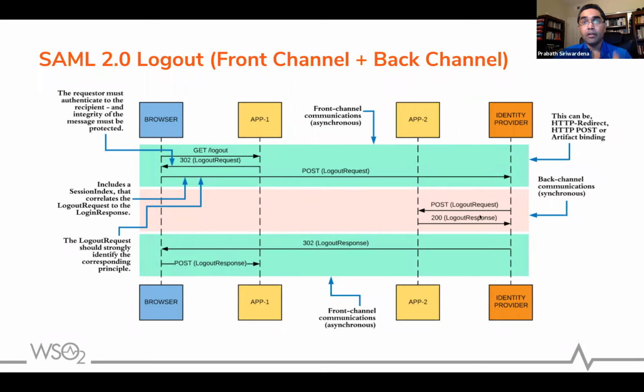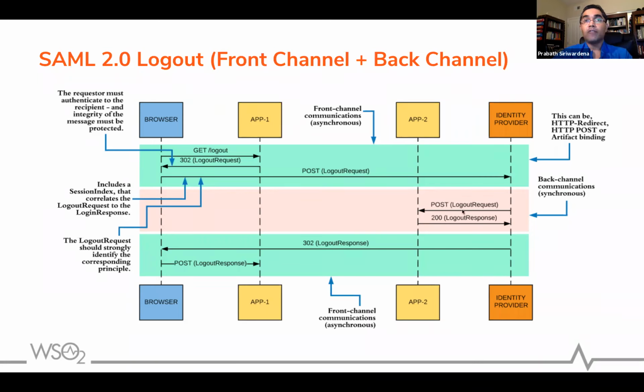So you create a logout request, which is signed by the IDP, and send it to that particular application. Then that application will invalidate its session and send the logout response, right? It is not a must that you include the session index in this request. If you include the session index along with the principal name, then the application can terminate that particular session for that principal. If you don't include the session index, then the application will terminate all the sessions corresponding to the subject or the principal that app2 identifies looking at the login request.